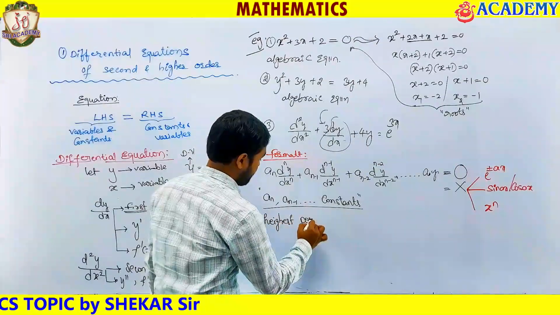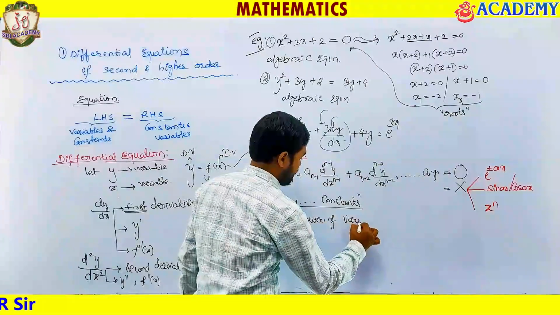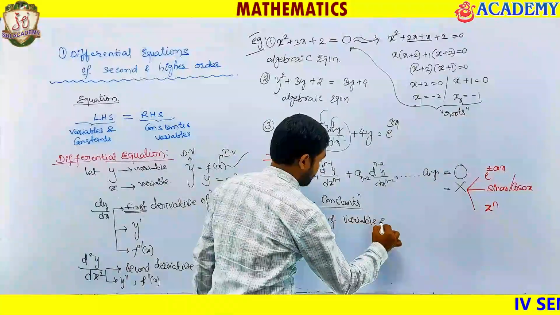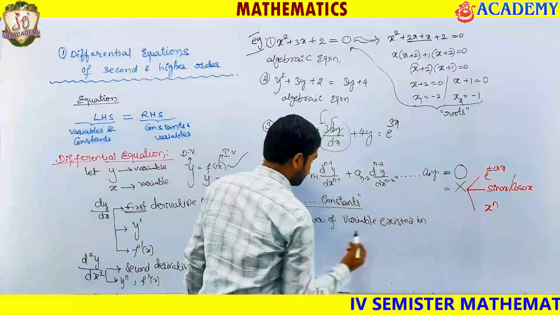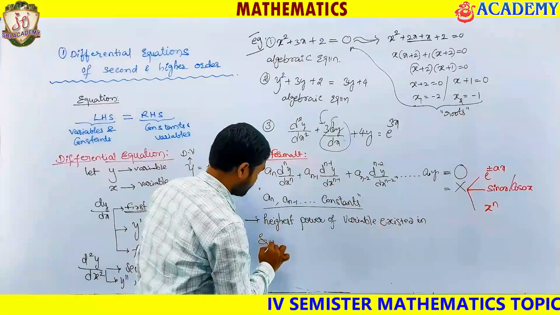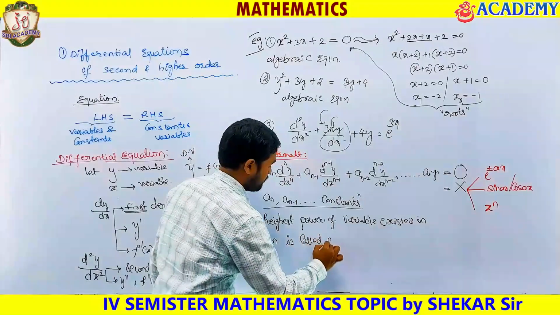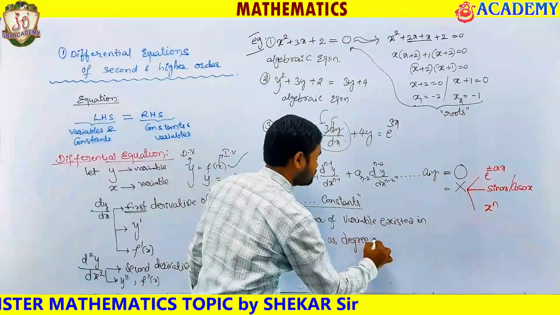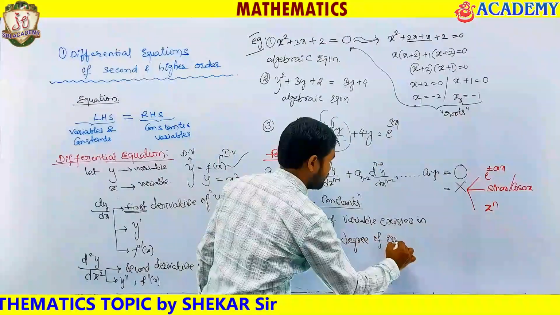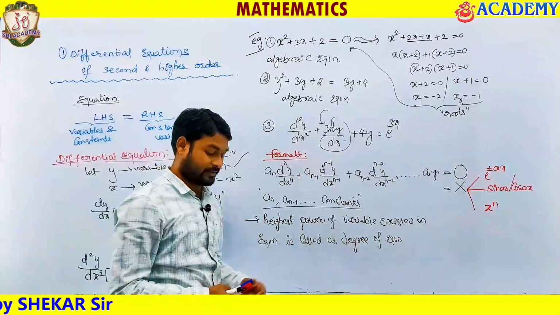Highest power of variable existing in an equation is called the degree of equation. Degree of equation, right? It's going to be degree.